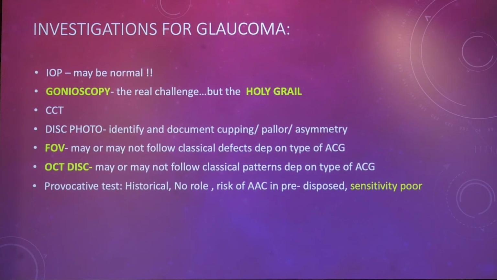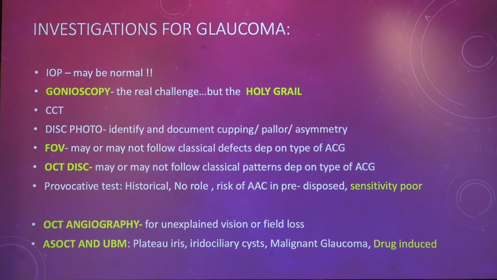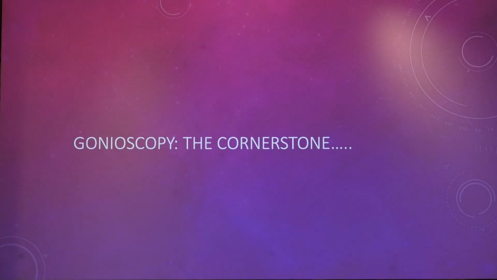Investigations of glaucoma are pretty common, but remember that gonioscopy is the holy grail, and more so in case of angle closure disease. Apart from that, a point about provocative test, it's historical with no role, and they put the patient at the risk of angle closure in predisposed eyes, and the sensitivity is poor. OCT angiography does give us a nugget of information which I shall just show you. And ASOCT and UBM are in specific situations like plateau iris, cysts, malignant glaucoma, drug-induced. We can use them on a per-case basis.